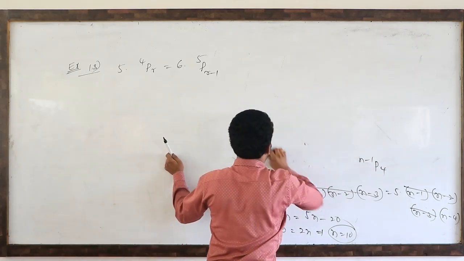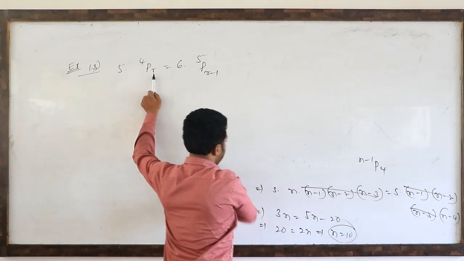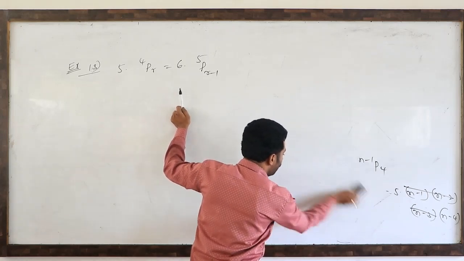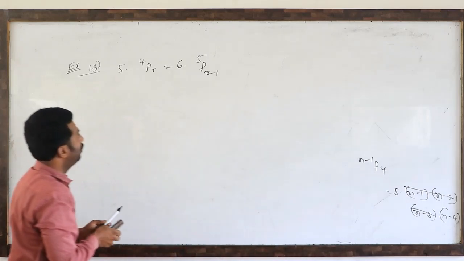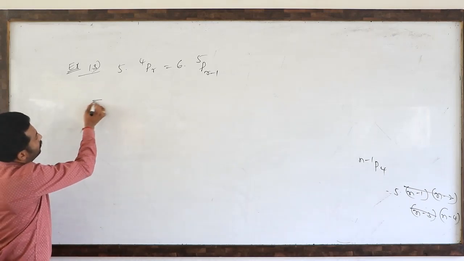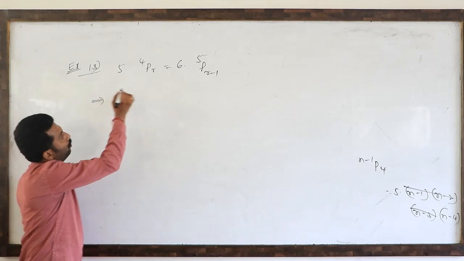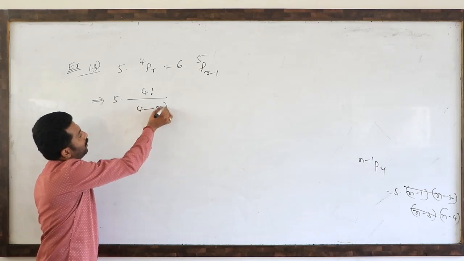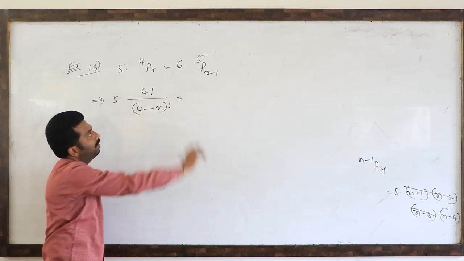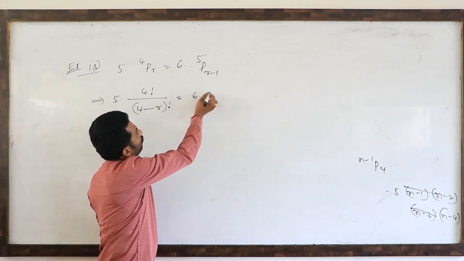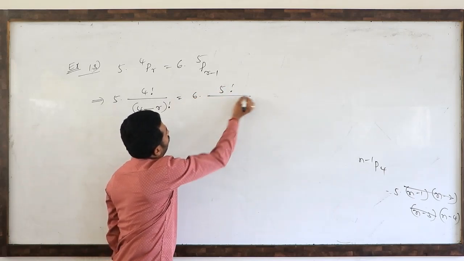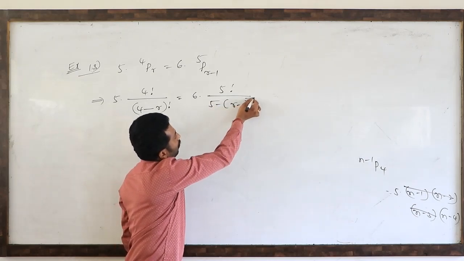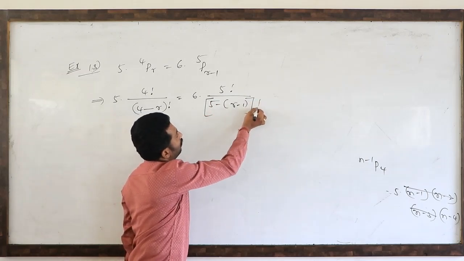You observe in this question, in the denominator some r, an unknown number, is there, so we cannot write it like this with reduction formulas. So the direct formula we have to use in this case. See here, 5 into 4Pr means 4 factorial divided by (4 minus r) factorial. Just the nPr formula we use. 6 into 5 factorial divided by (5 minus (r minus 1)) factorial.